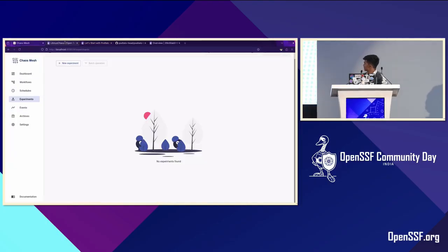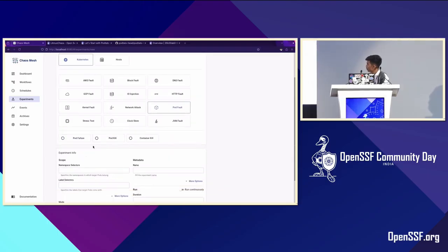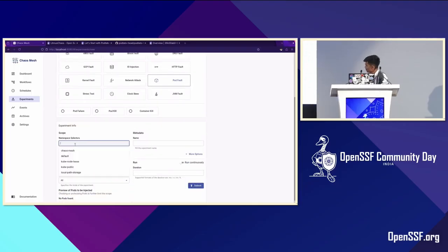Yeah, so this is a dashboard of QoS. As you can see, we are creating a new experiment, injecting into Kubernetes. We have a Kubernetes cluster running, so we have to create a new experiment, that is pod fault. We can select the scenario, like injecting a pod failure, pod kill, or container kill. Then we specify the namespace here. As you can see, there are different namespaces, and also a label selector. Then we put in the duration, for how long we need to fail the pod. That's how we create a pod failure scenario.